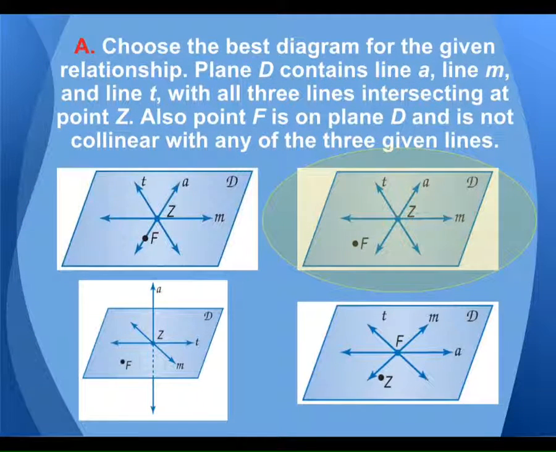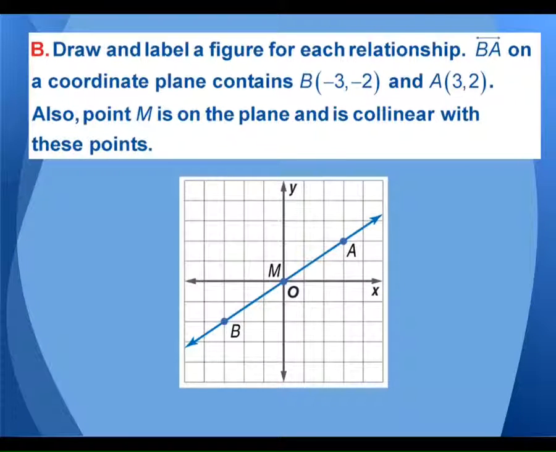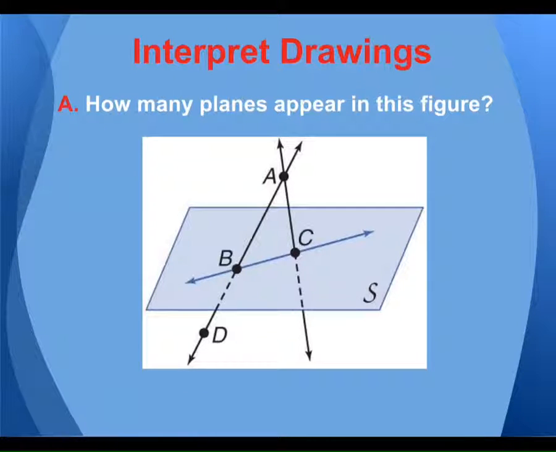That one's the exact same. We'll jump through that. Another question here, how many planes appear in this figure? This is a little bit of a trick question. We know there's at least one, it would be this one, right? There happens to be another one though, okay? The other plane would be this one. Those three non-collinear points together make up a plane. So there would be two planes in this figure. This one and plane S.